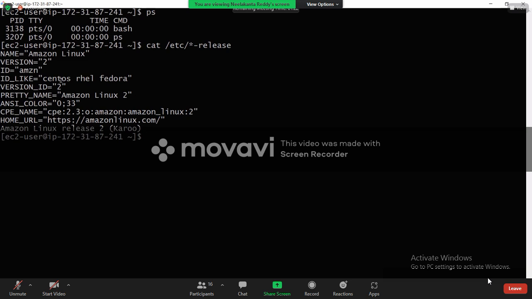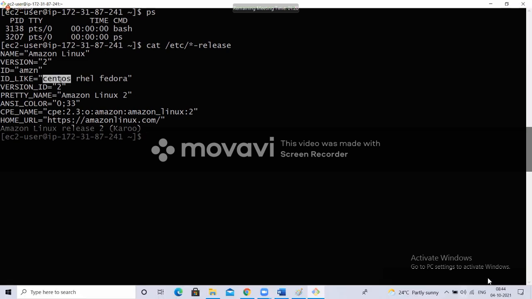This is similar to CentOS. It is showing CentOS. CentOS is also similar to Red Hat, right? So Amazon Linux is also similar to CentOS, Red Hat, Fedora.